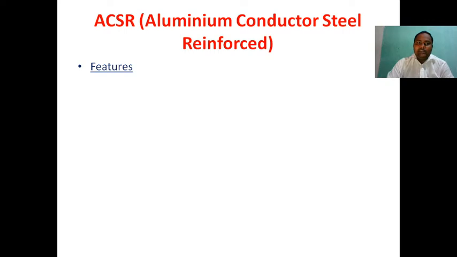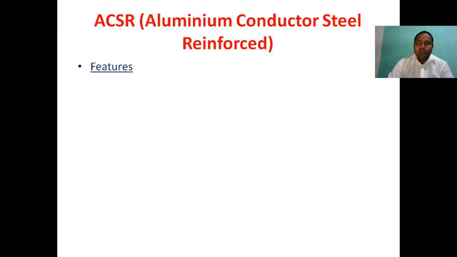So ACSR, as I already told, stands for aluminum conductor steel reinforced. Normally ACSR is a combination of aluminum and steel. Aluminum has some drawbacks: there is less weight, and less weight causes the mechanical strength to be very poor.